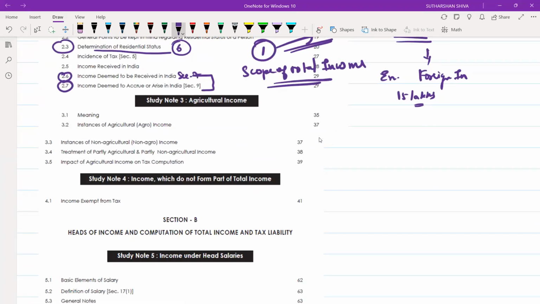Then study Note 3, agricultural income, which is a most important topic for the whole syllabus. You may also get one 8-mark question.